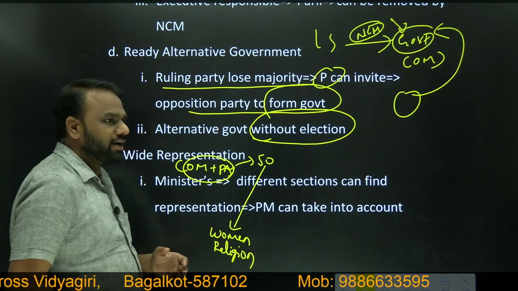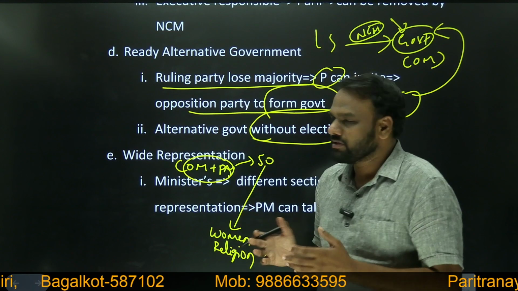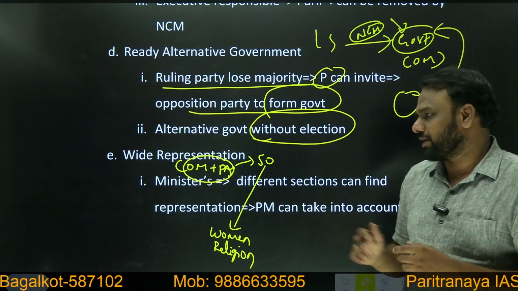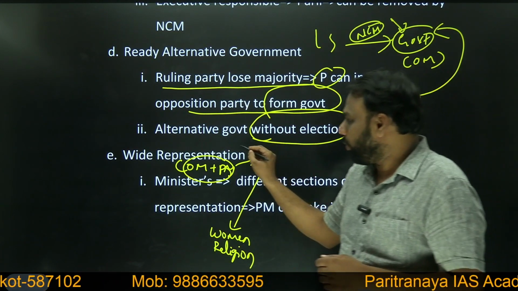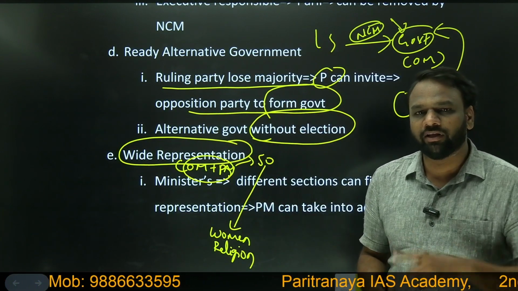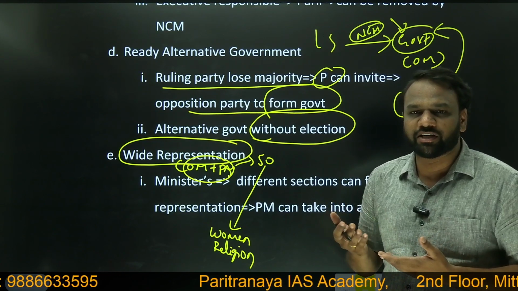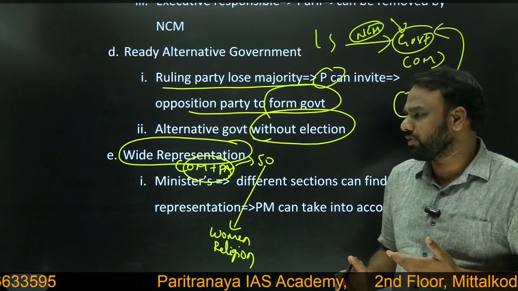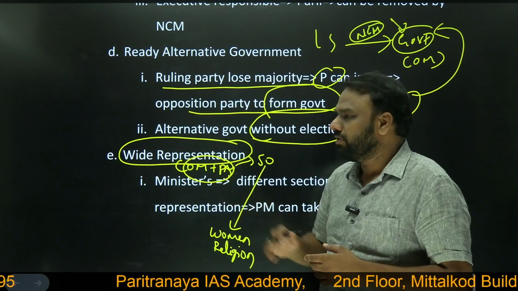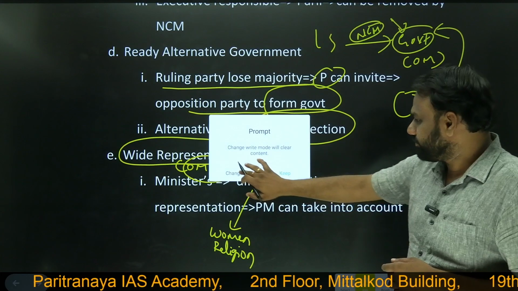So in our Council of Ministers, the different ministers may belong to different backgrounds. In this fashion, we get wide representation in the government. But in case of presidential form of government, there will be only one person. So the chances of getting wide representation will be very less in a presidential form, but it will be more in the parliamentary form of government.